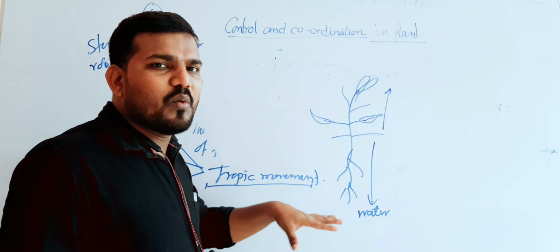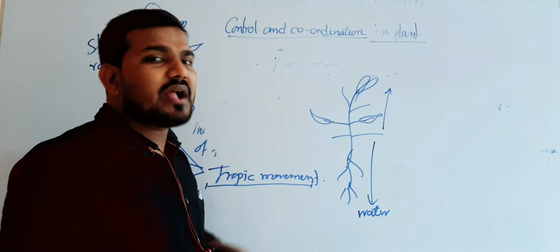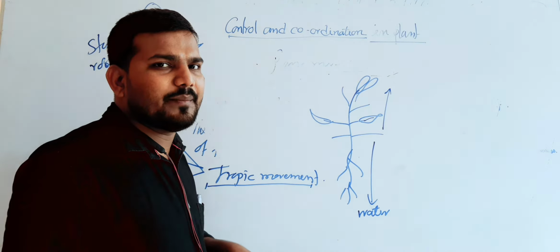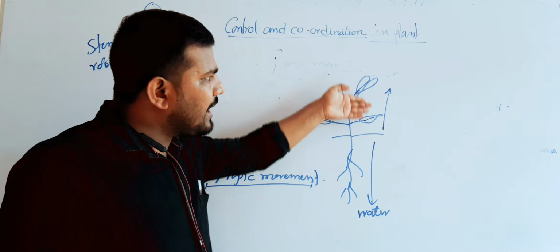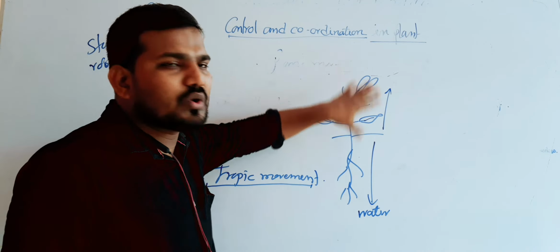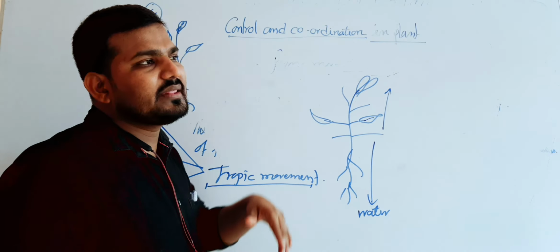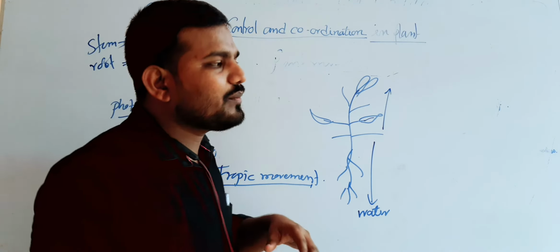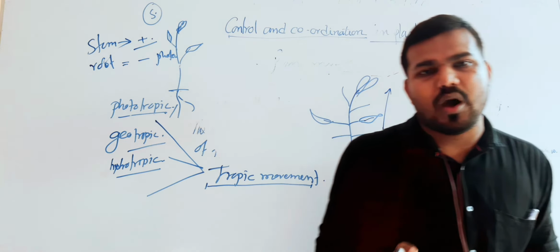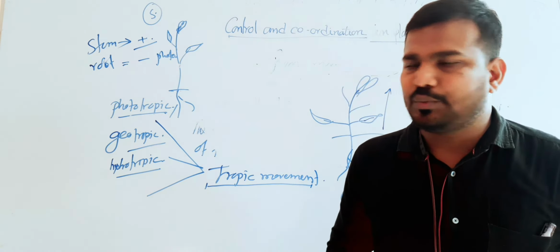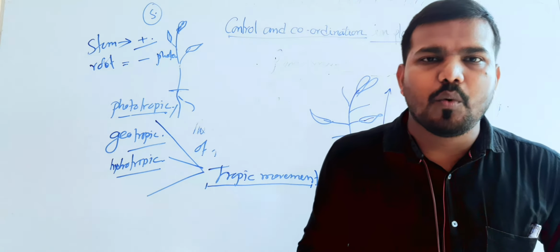Positively hydrotropic movement. And the water in a plant is transported upward by the help of the xylem. And the plant stem moves away from the source of the water. That's why it shows negatively hydrotropic movement. So in this case, there is no transverse hydrotropic movement because the transportation of the water is upward by the help of xylem tissue. Now the next one is chemotropic movement.